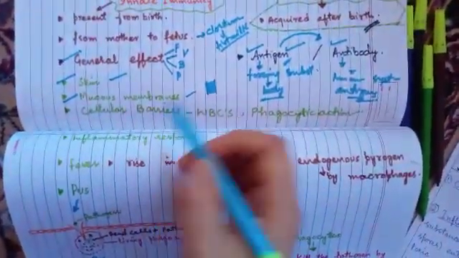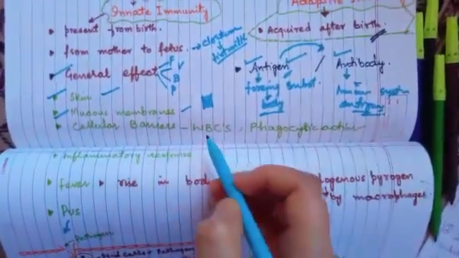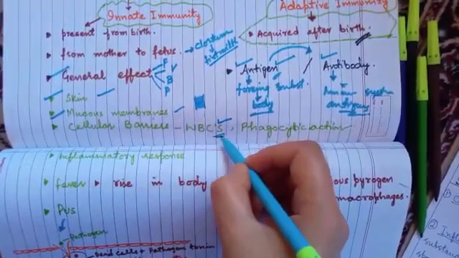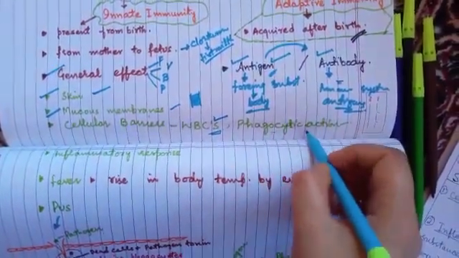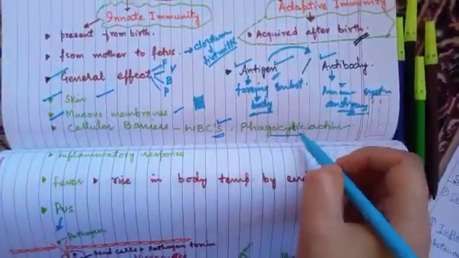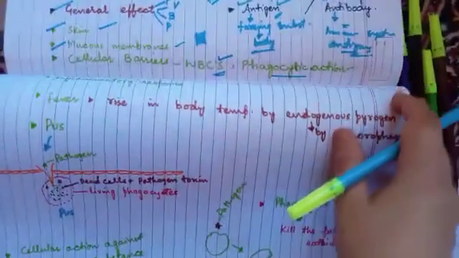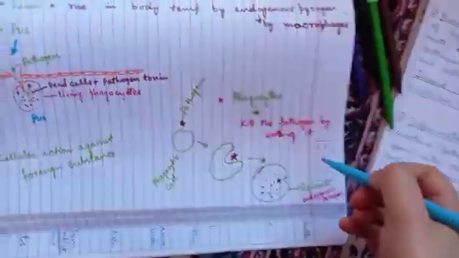Now the cellular barriers, WBCs, white blood cells. You have heard this term, WBCs, and phagocytic cells have the phagocytic action. I will explain what phagocytic action is. These WBCs and phagocytes kill the pathogen by eating it.